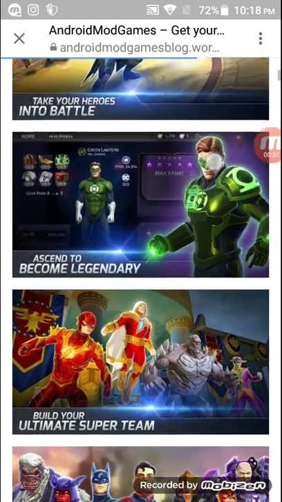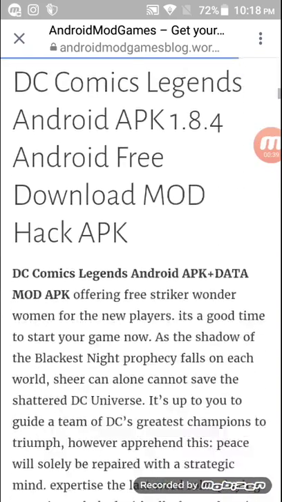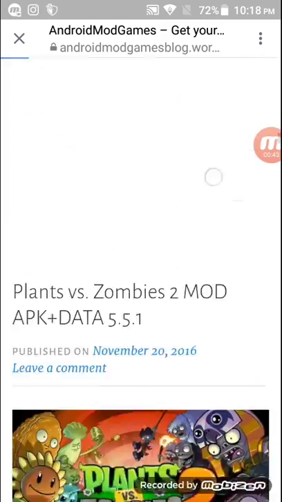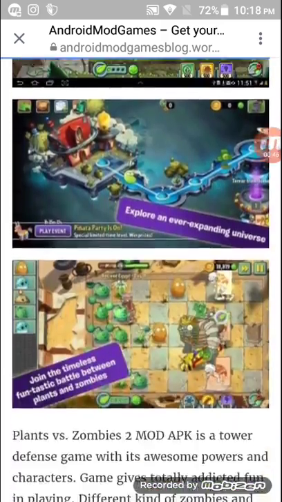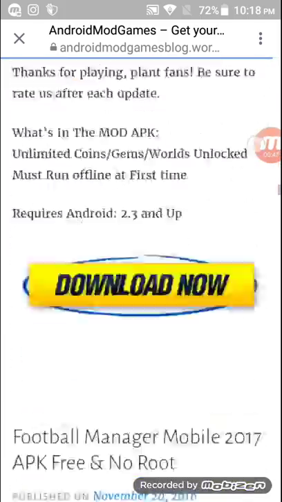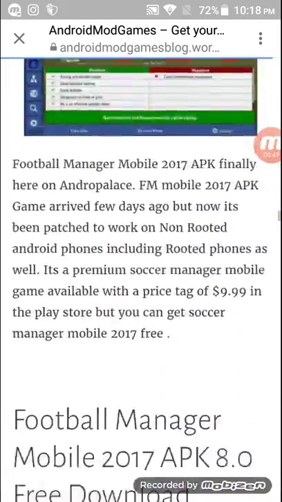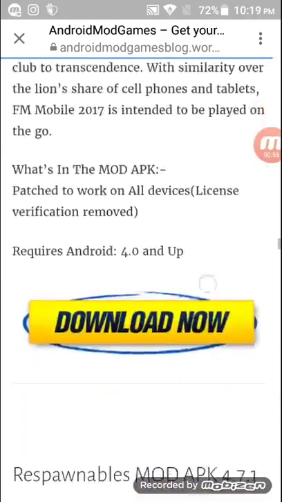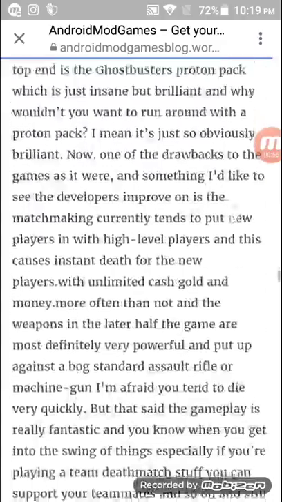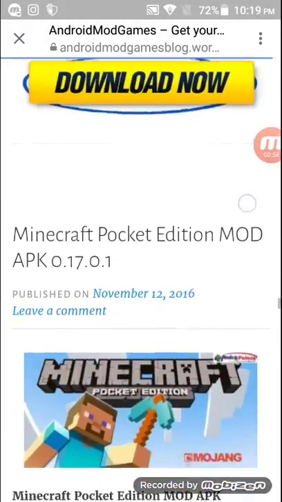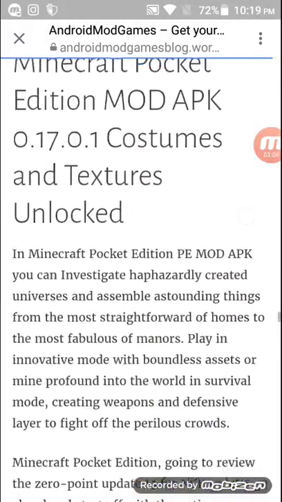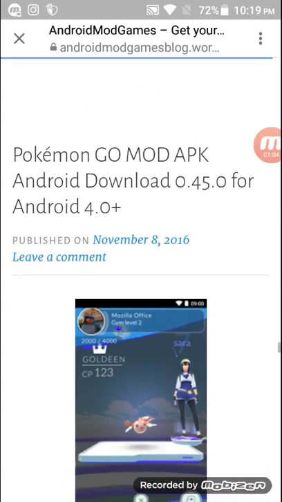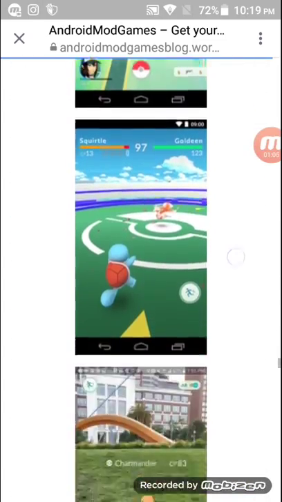links and download the mods of games, famous games like Plants vs Zombies, FIFA 16, Football Manager 2017, and many more games. From this link you can easily download the mods and play. This site is free from viruses.